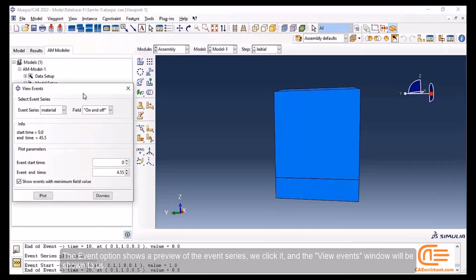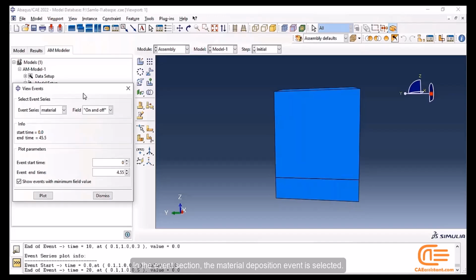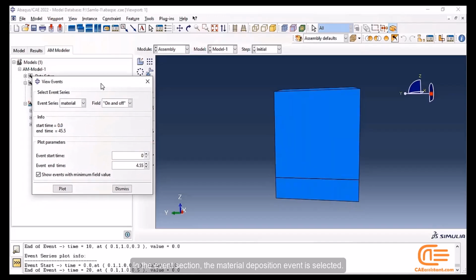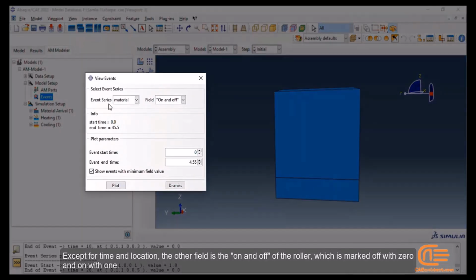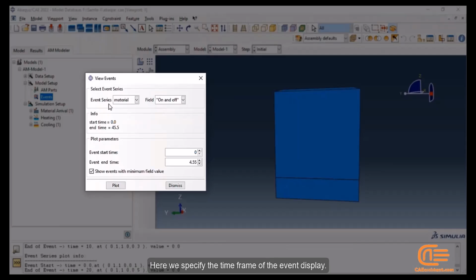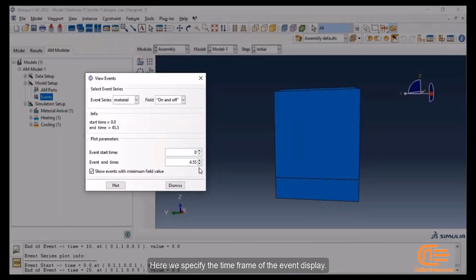The event option shows a preview of the event series. We click, and the View Events window will be shown to us. In the event section, the material deposition event is selected. Except for time and location, the other field is the on and off of the roller, which is marked off with 0 and on with 1. Here we specify the time frame of the event display.